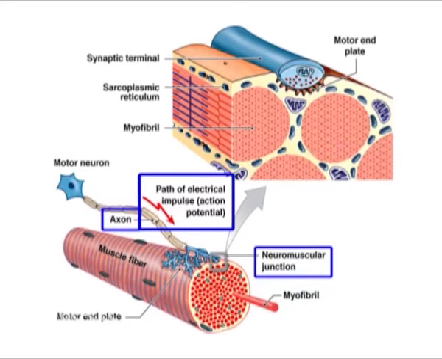The area of the sarcolemma on the muscle fiber that interacts with the neuron is called the motor end plate. The end of the axon is called the synaptic terminal. It does not actually contact the motor end plate. A small space called the synaptic cleft separates the synaptic terminal from the motor end plate. As axons do not directly contact the motor end plate, communication between nerves and muscles occurs through neurotransmitters.